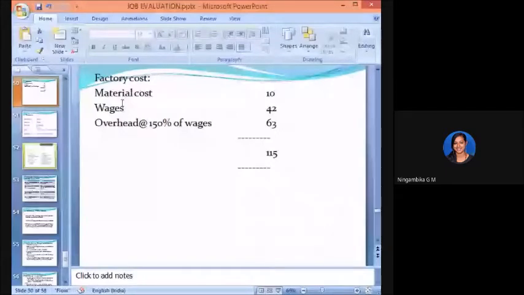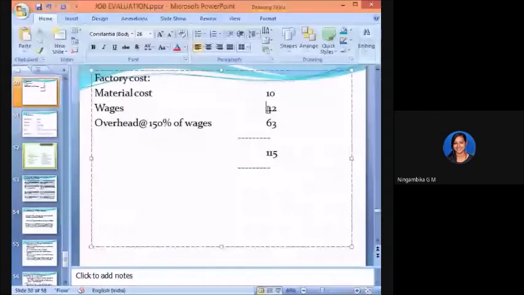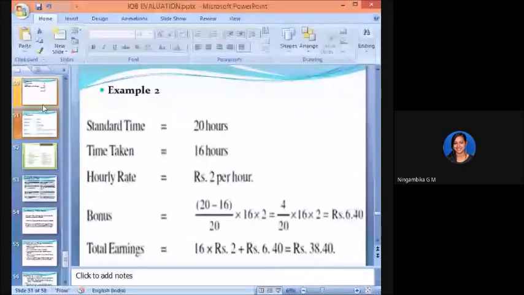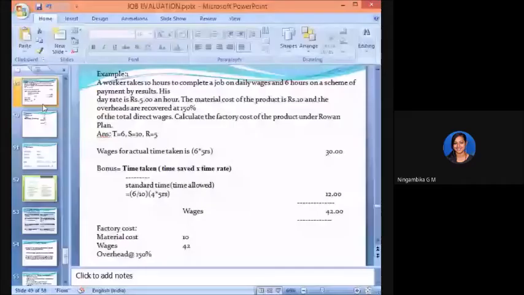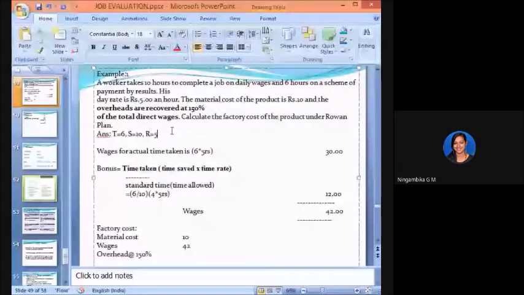They said overhead is recovered at 150 percent of what? In the question they have mentioned, the overheads are recovered at 150% of the total direct wages. Can you see here? So they're trying to recover it by total direct wages. What is the total direct wages? That is 42 rupees. So 150% of 42, what is the answer, students?